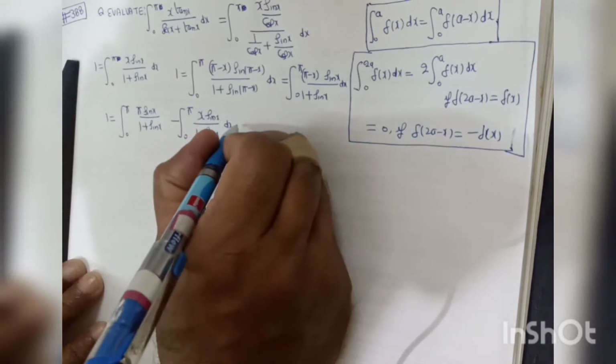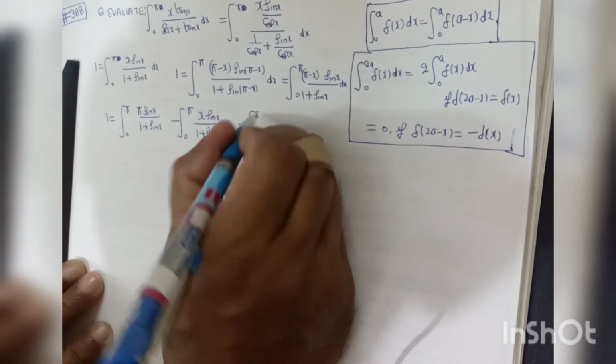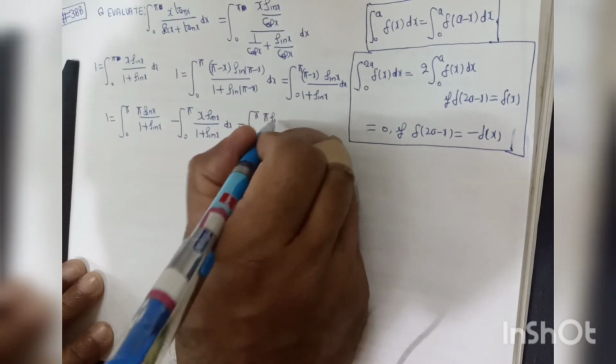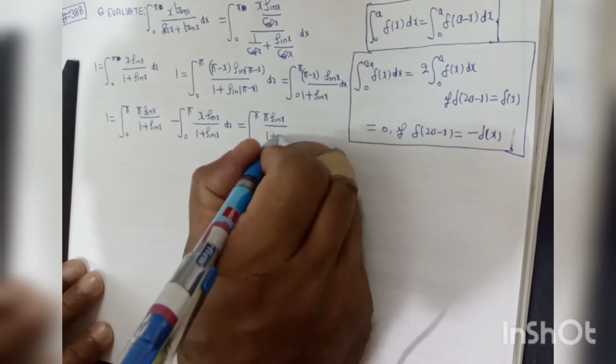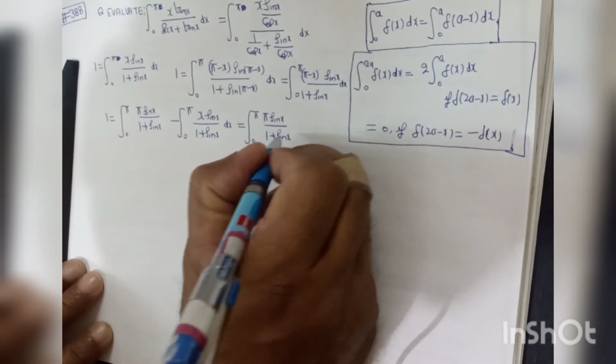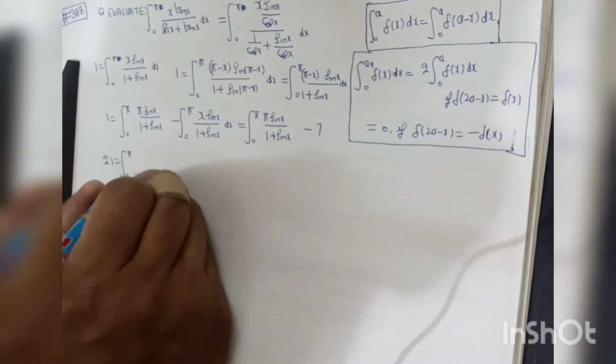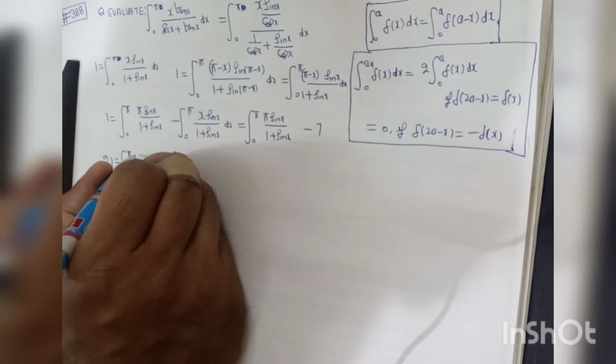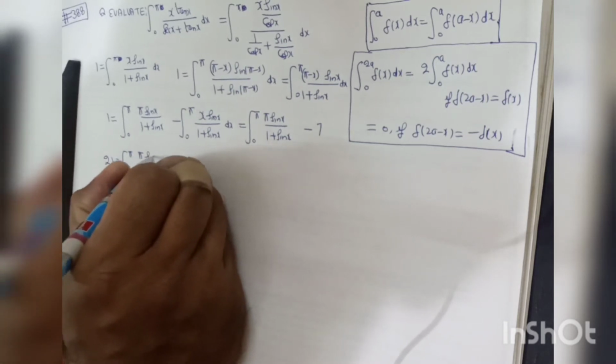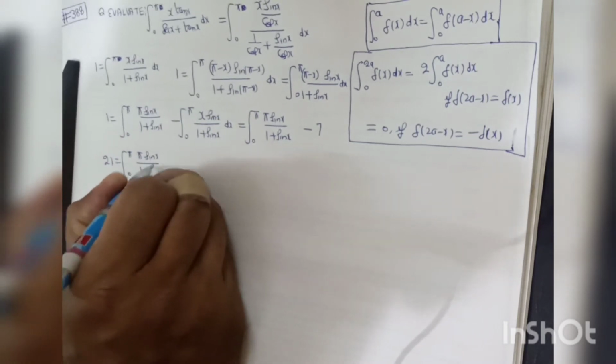So this is the integral of pi sin x divided by 1 plus sin x minus I. So 2I may be written as the integral from 0 to pi of pi sin x divided by 1 plus sin x.